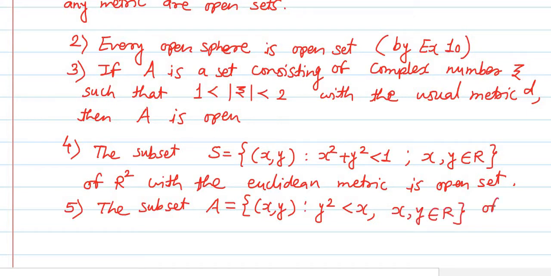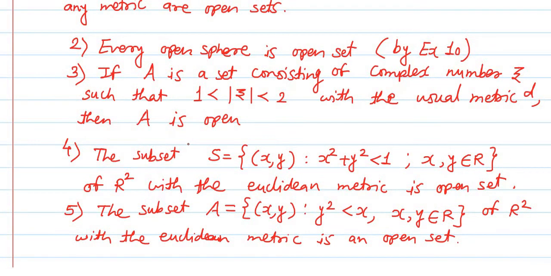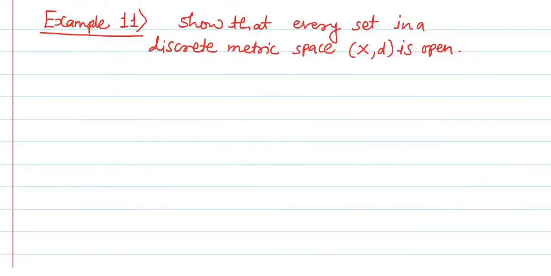This is a subset of R square with again the same Euclidean metric. Then it is an open set. So in this way, we have considered some illustrative examples. Next, we'll solve two examples, example number 11 and 12.